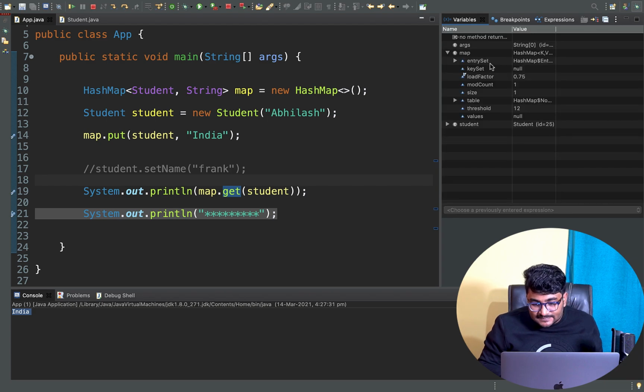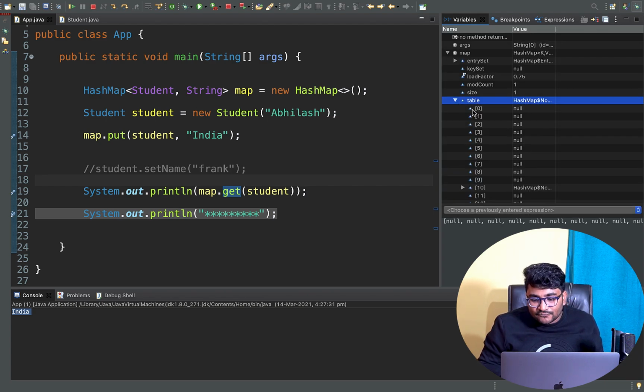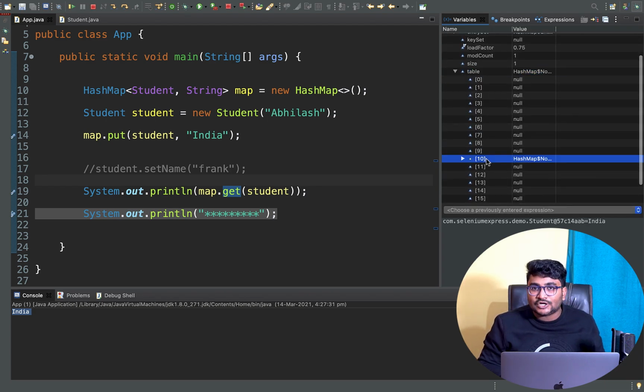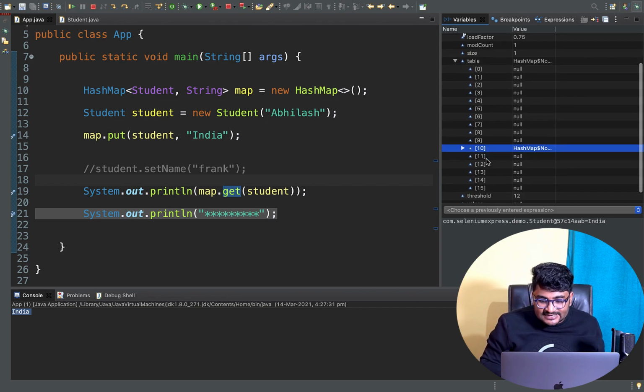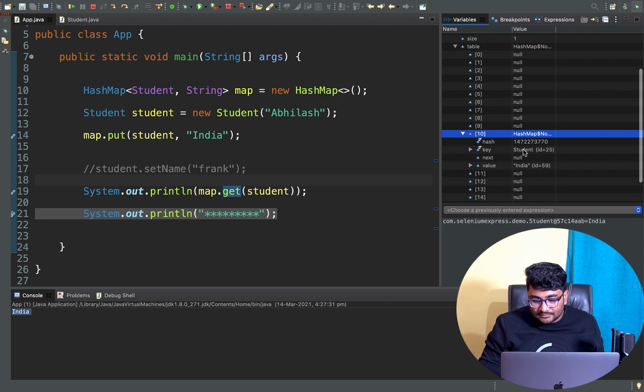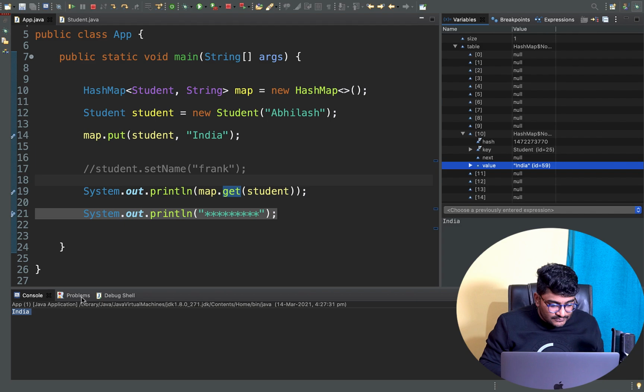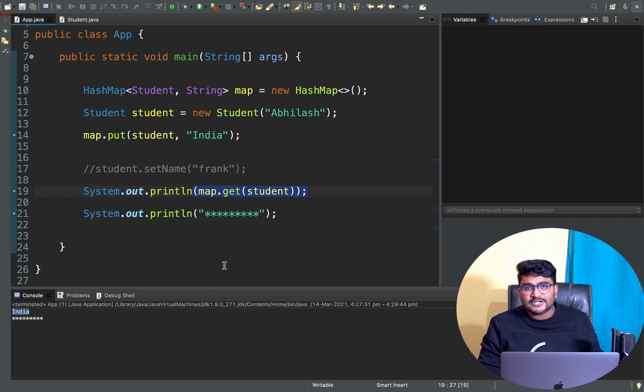Inside this map table, inside which particular bucket does it need to look, right? Right now it knows that I need to look inside bucket number 10. Here only the object student is available and the value for that is India. That's what we are getting in the console whenever we run this map.get. And then if I release, the program will be terminated.